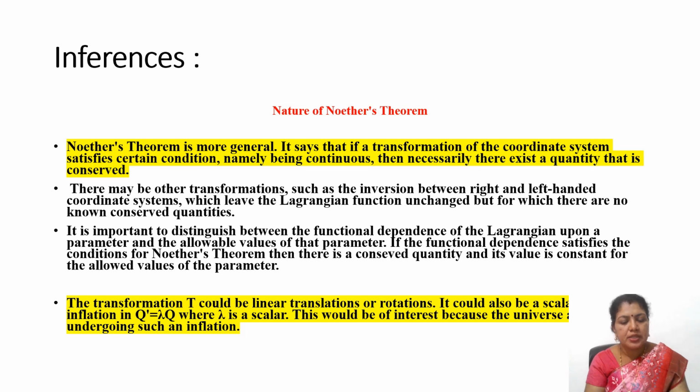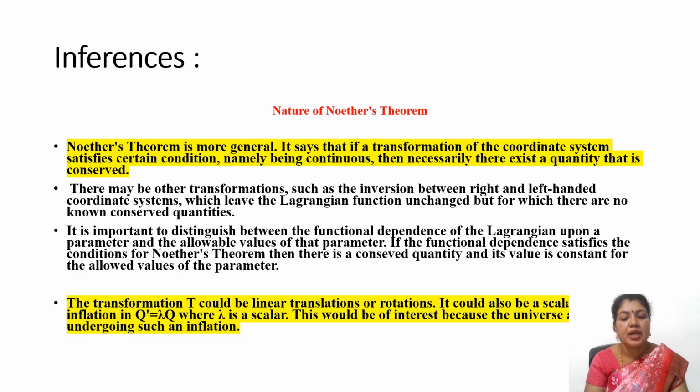It is important to distinguish between the functional dependence of the Lagrangian upon a parameter and the allowable values of that parameter. If the functional dependence satisfies the condition for Noether's theorem, then what is that condition? The Lagrangian must be independent of that particular parameter.